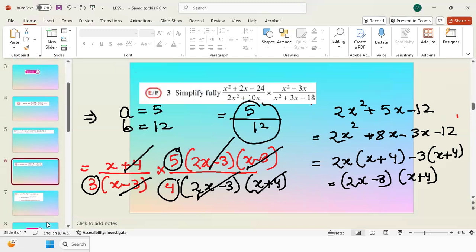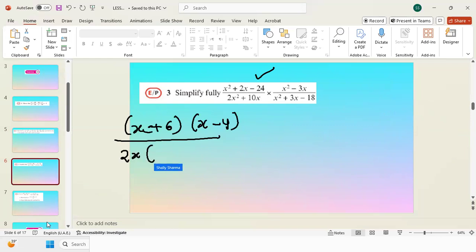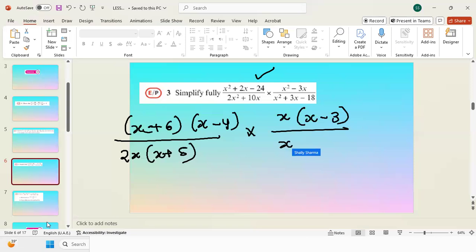Now there is the next question. In this question, again we have to simplify fully. So we have x squared plus 2x minus 24. I will directly start doing the factorization. So it will be x plus 6 times x minus 4, divided by 2x plus 5. Then multiply, I can take x common, so it will be x into x minus 3. In the denominator, I will get x squared, and here we have 6x, so it is 3x, so x plus 6 times x minus 3.